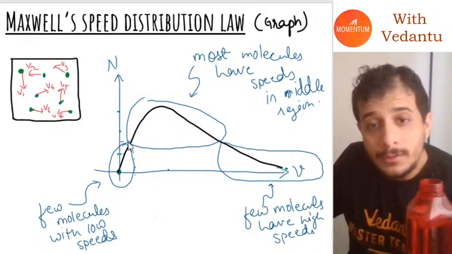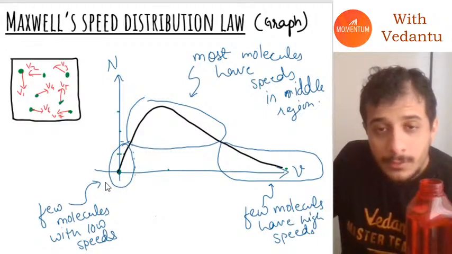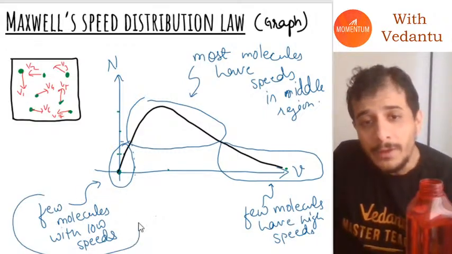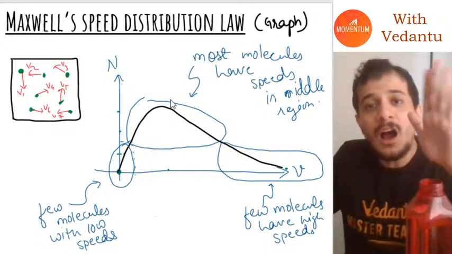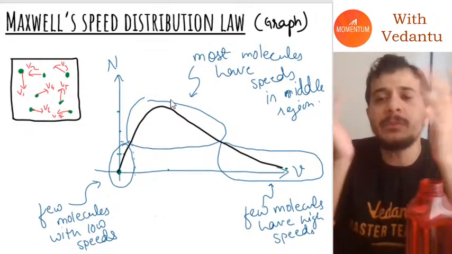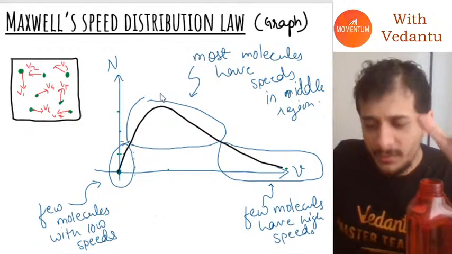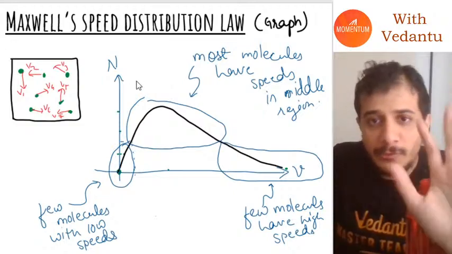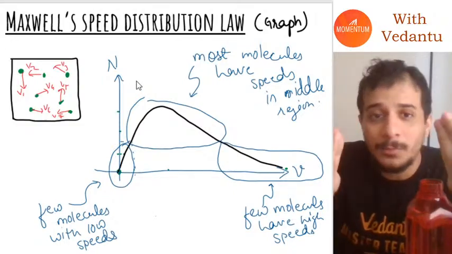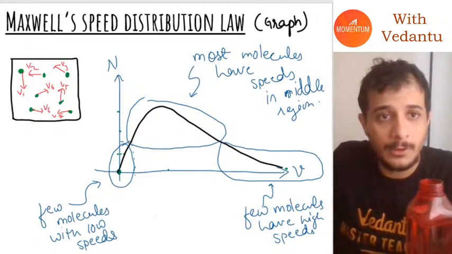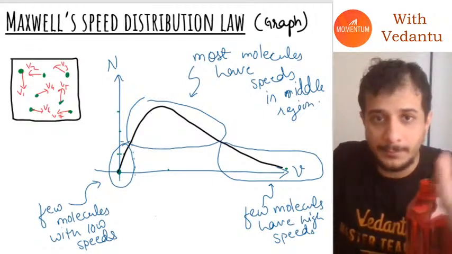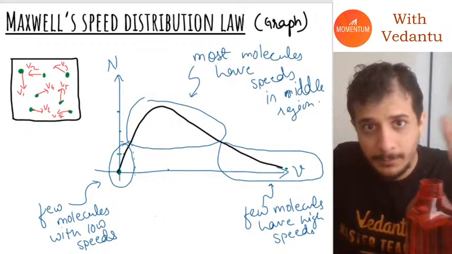And also at the same time there will be very few students who score very low marks. Most students in your class are going to be in that in between range. So this is how life works in general, and gas molecules are also like this. I hope everybody understood.